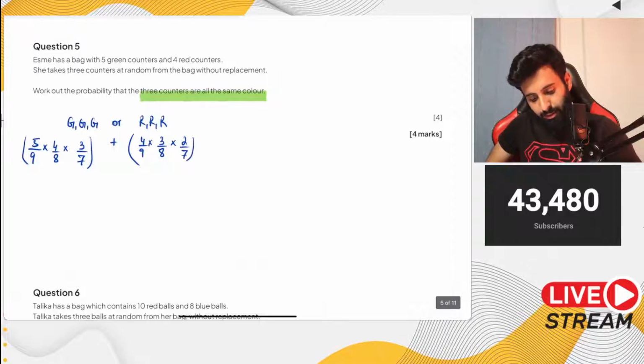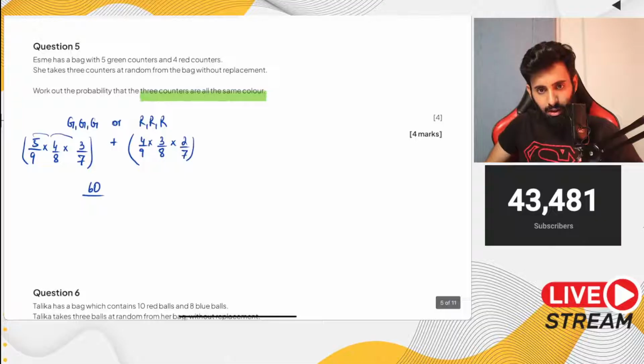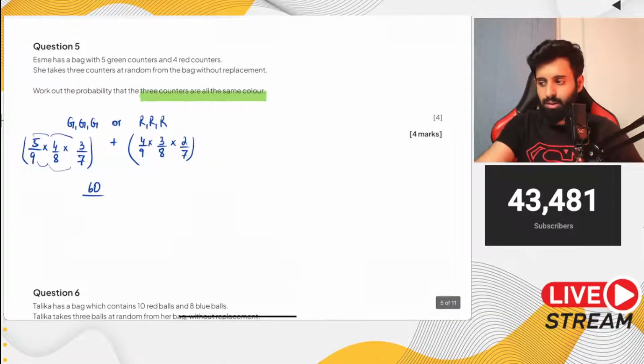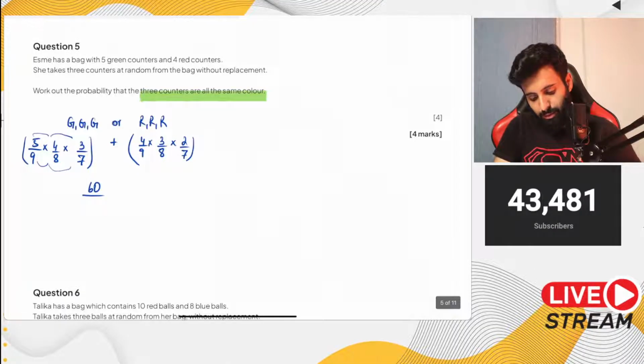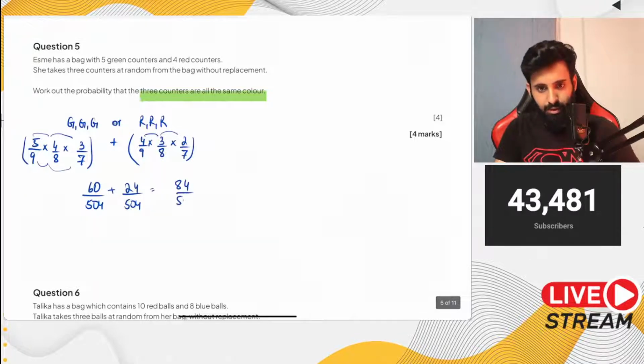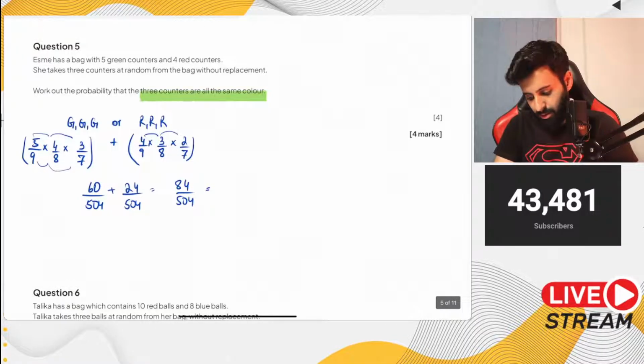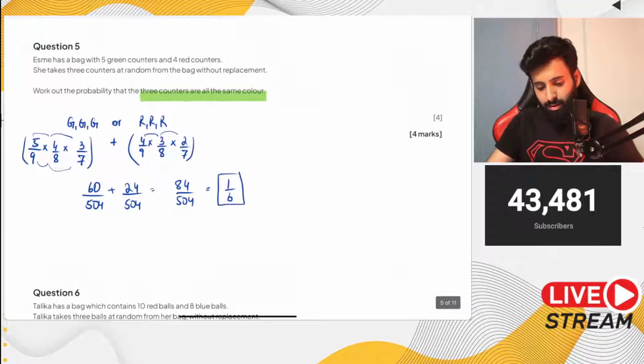So 5 into 4 is 20. 20 into 3 is 60. 60 upon 9 into 8 is what? 72. Itni achhi nahi hai meri mental maths. Should just use a calculator. 9 into 8 into 7. That's 504. Plus 4 into 3 is 12. 12 times 2 is 24. And 9 into 8 into 7, that's going to be 504. So that's equal to 84 over 504. Let's simplify this. 84 divided by 504 is equal to 1 upon 6. Okay, good job, you guys. You just got yourself 4 marks. Brilliant.